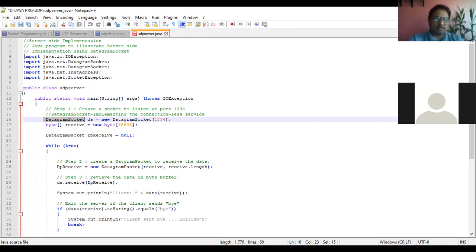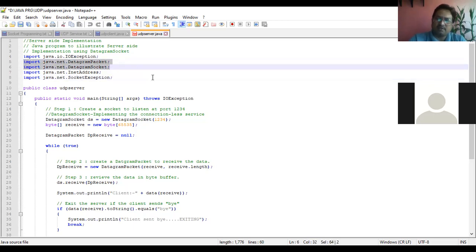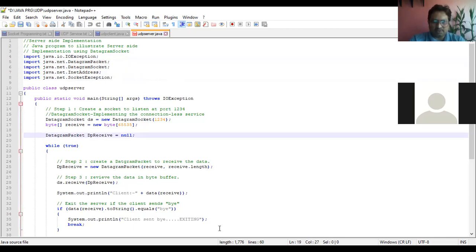We are importing the required libraries, java.net and java.io. These are the required packages. Then from java.net we import a specified class only. What if we write java.net.star? What does that mean? What if we write java.io.asterisk? What does that mean? Yeah, here is some reply in the chat box. Yeah, the same class. Okay, this is the difference.